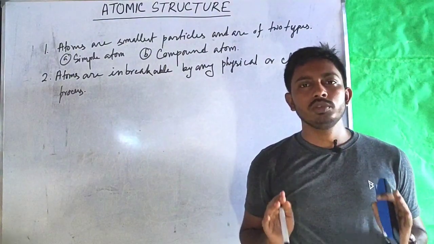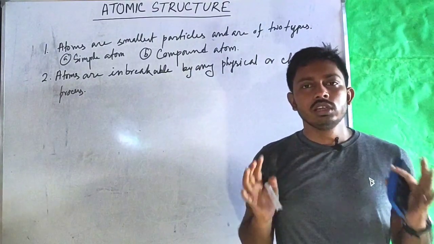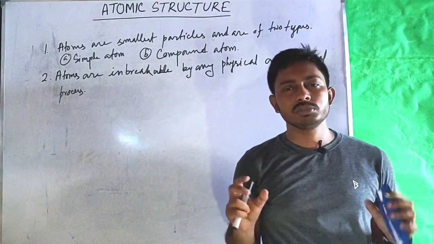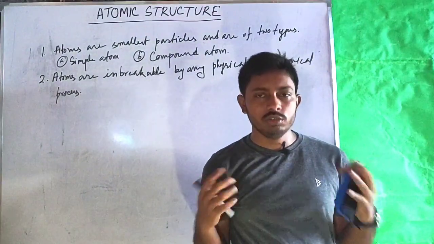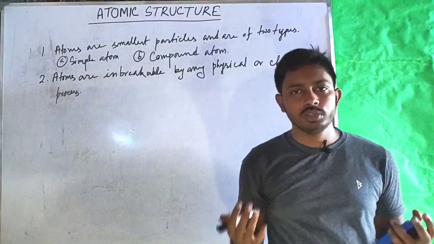But with the discovery of nuclear fission reaction, it was known that some large radioactive unstable atoms can be broken into some smaller stable nuclei in nuclear fission reaction. So this postulate was also proven to be wrong.